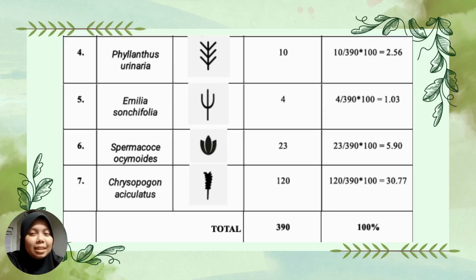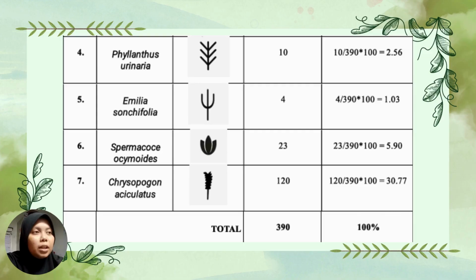The next plant, the scientific name is Emilia centrifolia. The number of individuals is 4 and the density is 1.03%. For the sixth plant, the scientific name is Spermacoche ochomoides. The total number of individuals is 23 and density 5.90%. The last plant, the scientific name is Chrysopogon aciculatus. The total number of individuals is 120 and density 30.77%.